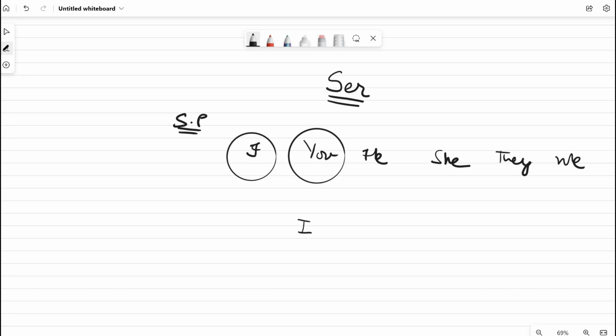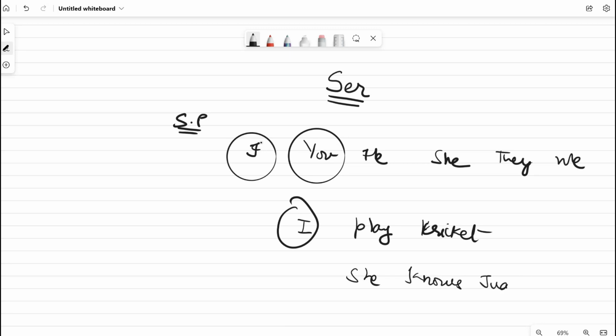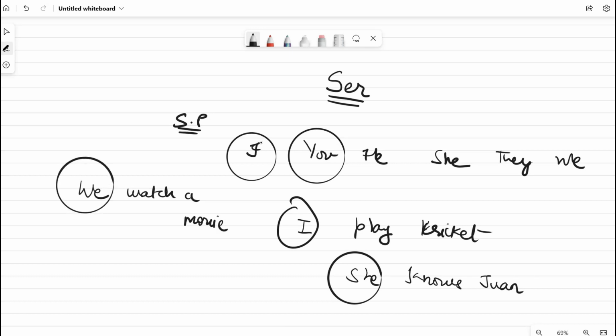For example, I play cricket. So I am the one who is playing the cricket. I am the one who is performing the action. She knows Juan. Here the subject pronoun is she. She is the one who knows Juan. We watch a movie. Now, we are performing the action of watching a movie, so we here is the subject pronoun.